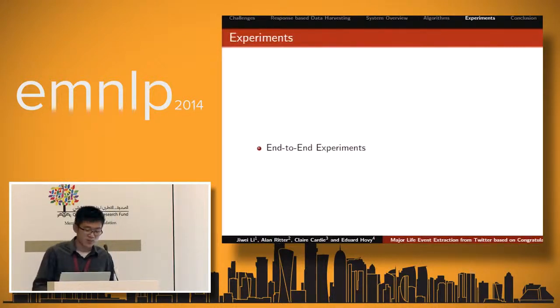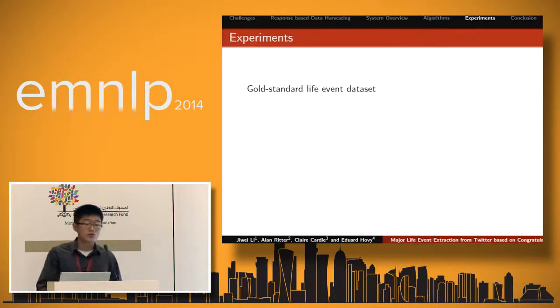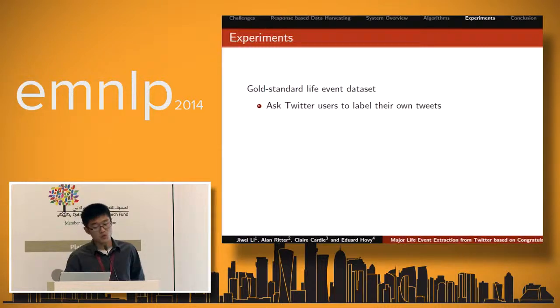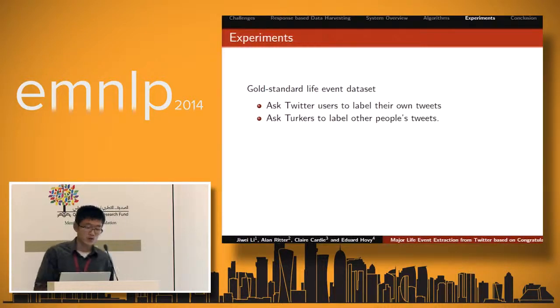So here are the end-to-end experiments. We tried to construct a gold standard life event data set. We asked users to label their own tweets, and we also asked Turkers to label other tweets.